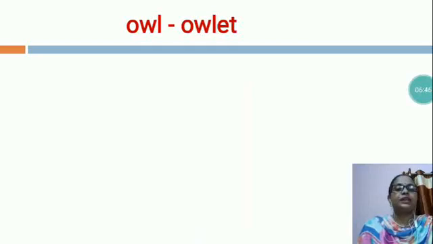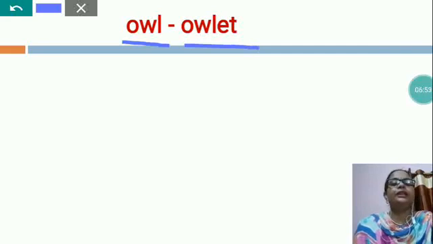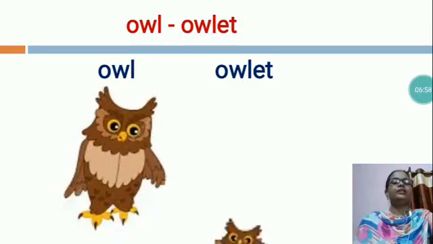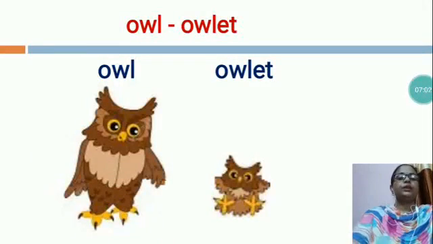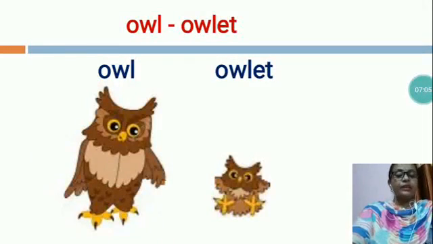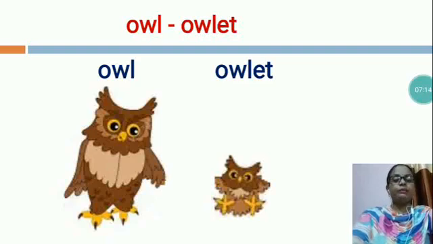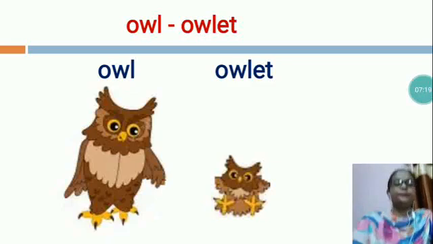Now, this is an owl, O-W-L, owl. An owl's baby is called an owlet, O-W-L-E-T, owlet. You can see this is the picture of an owl and this is the picture of an owlet. Owls have large eyes and holes for ears and can see at night. Its baby is an owlet and grows very quickly.